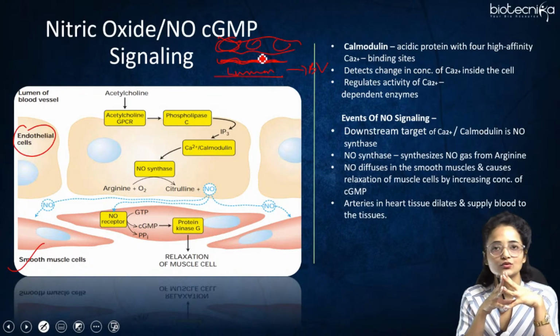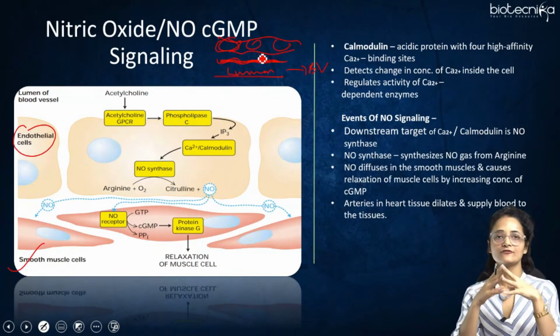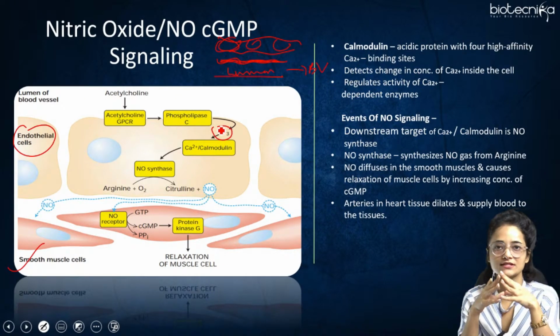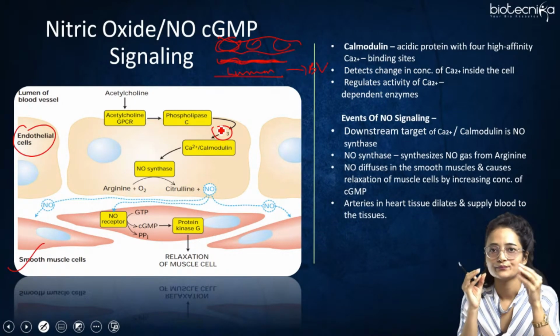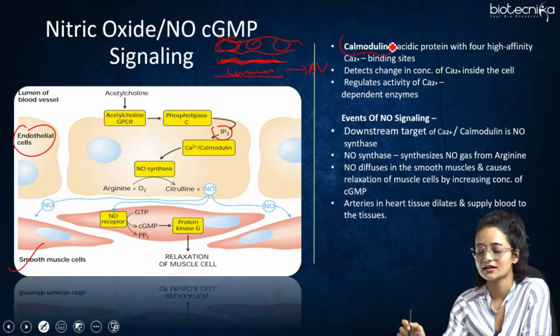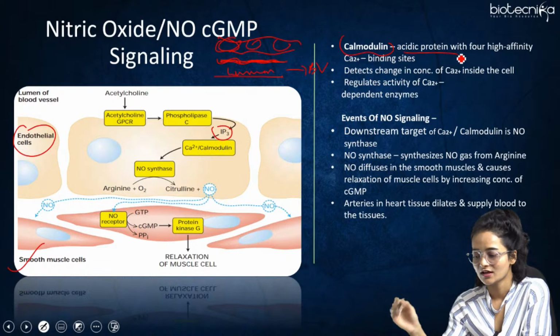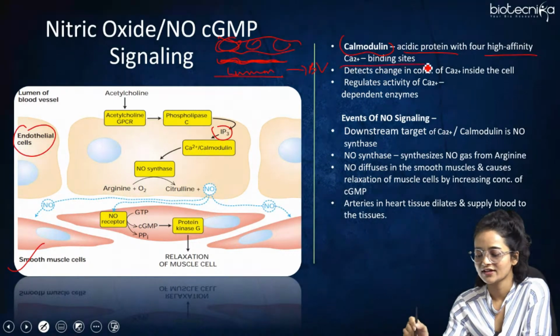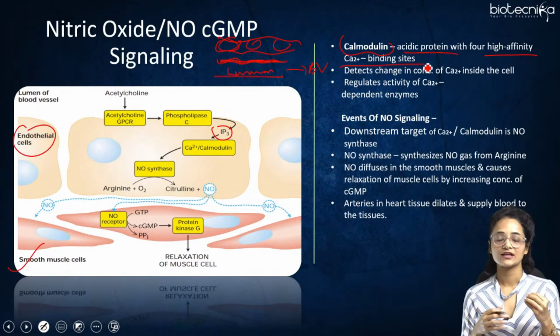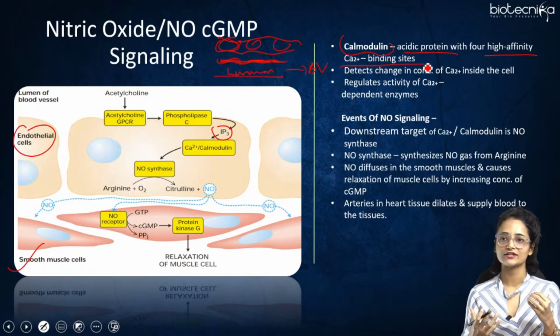Then what does it do? It'll form two types of secondary messengers. So here the role of IP3 basically comes. The IP3 secondary messenger comes here, and it will bind to the calcium calmodulin protein. This is another kind of acidic protein. Calmodulin is another kind of acidic protein with 4 high affinity calcium ion binding sites. Its affinity is very high for the calcium ions.